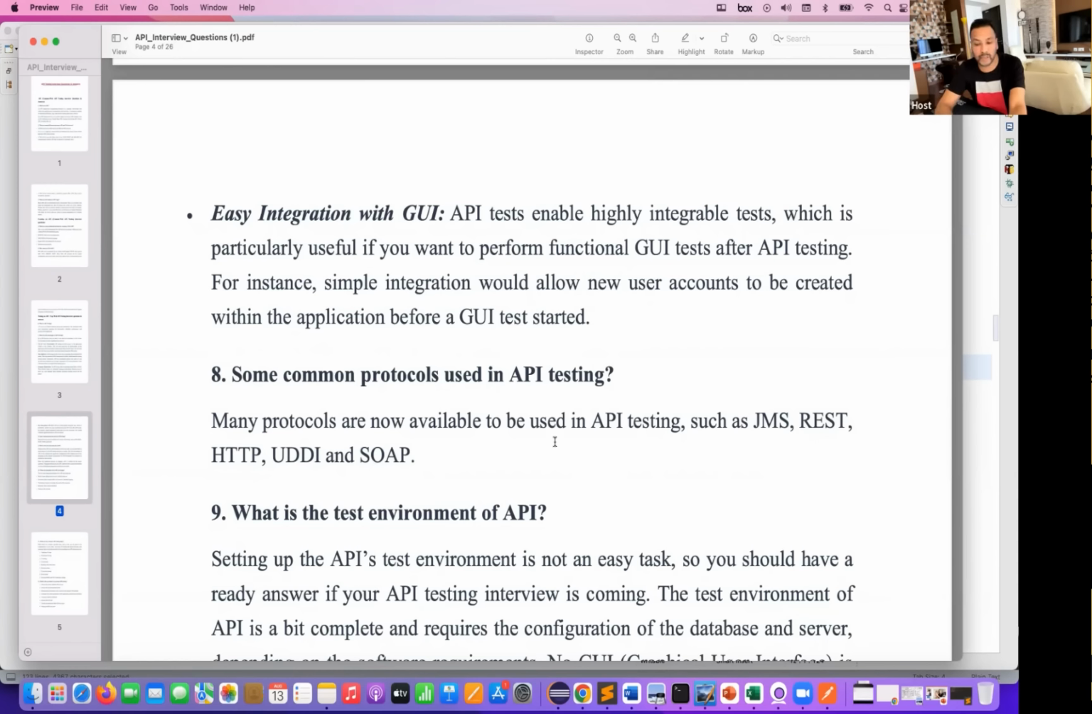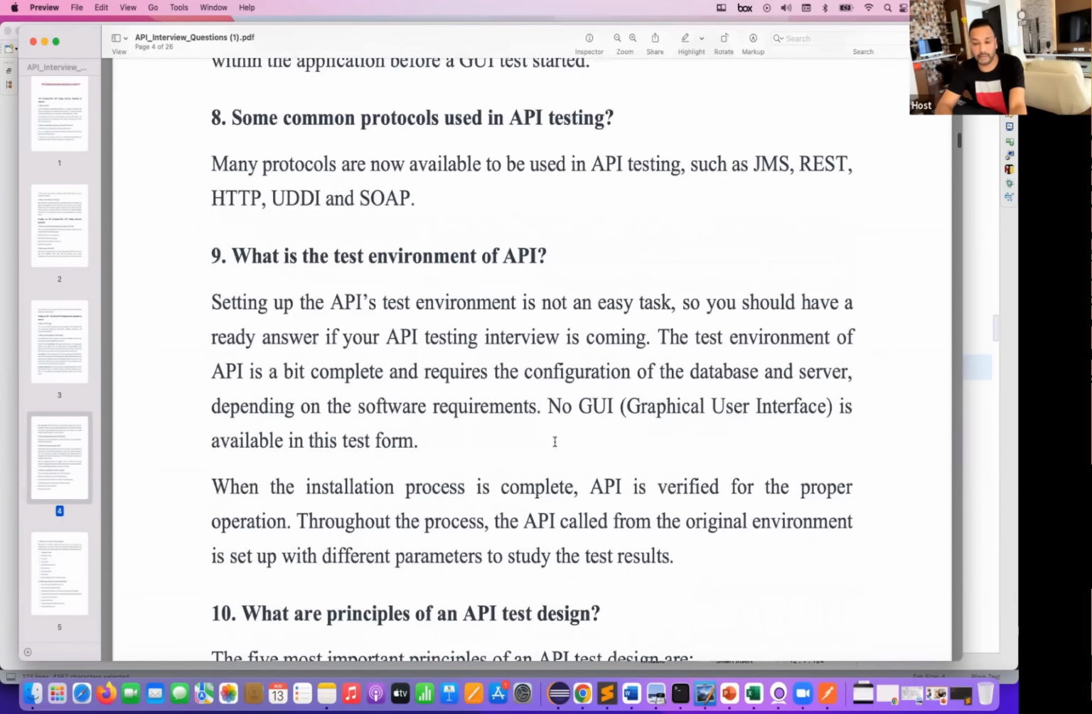So I'll tell you what other protocol types are available that you can test with respect to API testing. What is the test environment of API? Obviously, setting up a test environment is also not that straightforward a task, so you should have a ready answer for that at the time of the interview also. The test environment for API is a bit complex, obviously, as compared to UI. It's not like you simply hit abc.com on the UI and then the UI gets displayed. But for API, first of all, you need to consider that APIs work in the dev environment, QA environment, UAT environment, stage environment, and production environment.